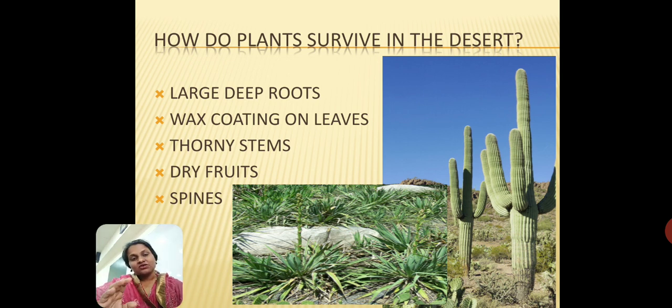How does a cactus survive in the desert? That's because they have large deep roots which go in hunt of water. Then you have the wax coating on the leaves which protects the leaves and conserves the water. They also have thorny stems, dry fruits and spines, which all help to conserve water.